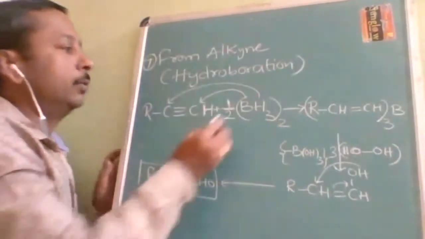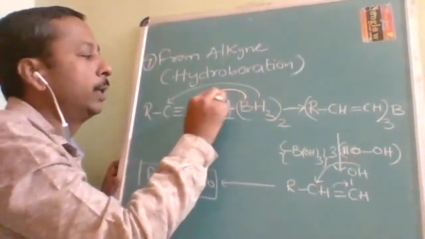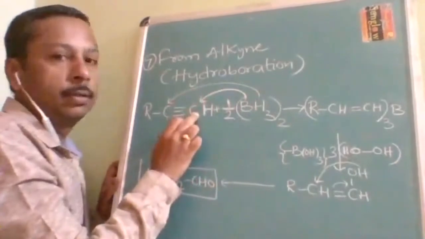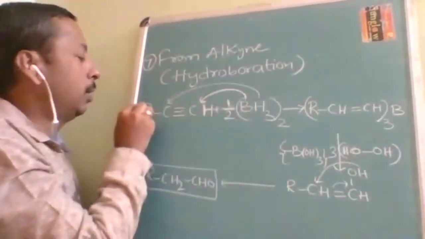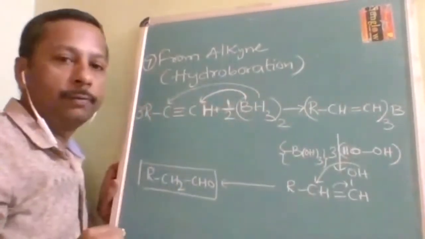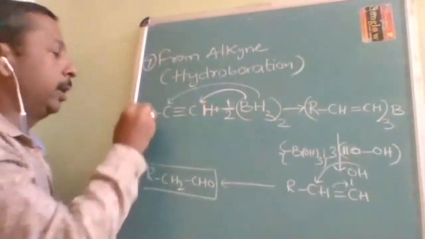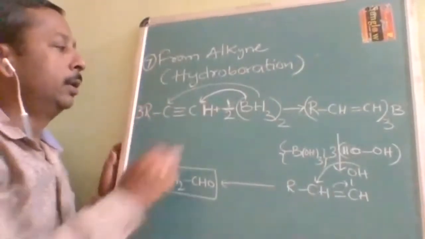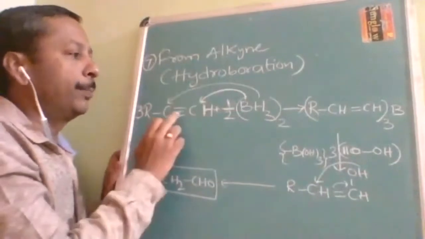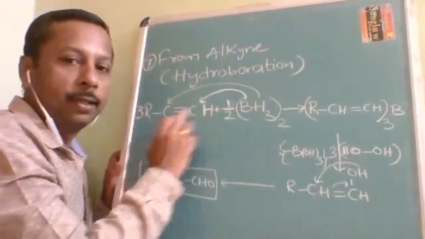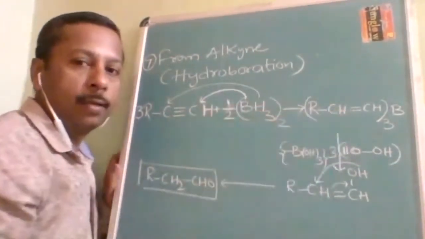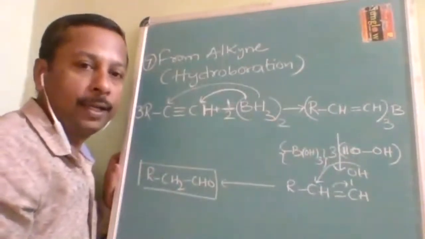When it reacts, this boron will combine with this carbon, and the 3 hydrogens too. How many moles do we have to take? 3 moles of terminal alkyne adds. This is an addition reaction. Here you see the triple bond. After the reaction, what is it? It is a double bond.